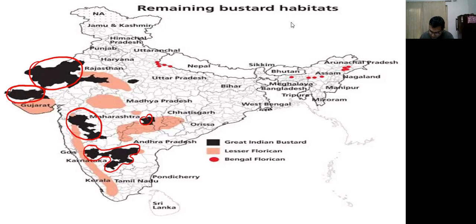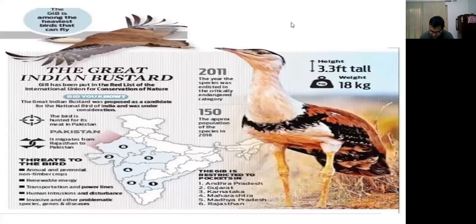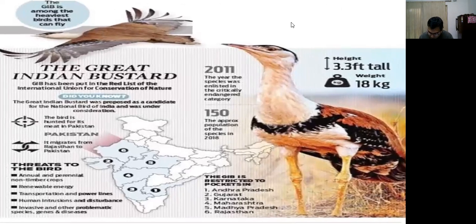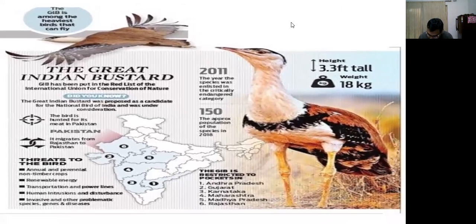So this is the Great Indian Bustard. This is a picture of the Great Indian Bustard. Now, what are the threats? The bird was proposed as a candidate for the National Bird of India and was under consideration. The bird is hunted for meat in Pakistan. And in 2011, the species was enlisted in the critically endangered list.